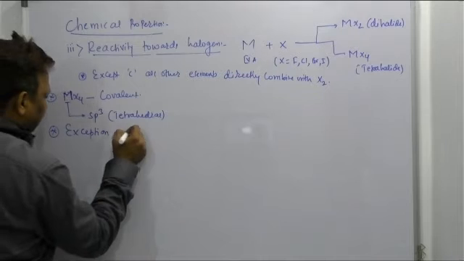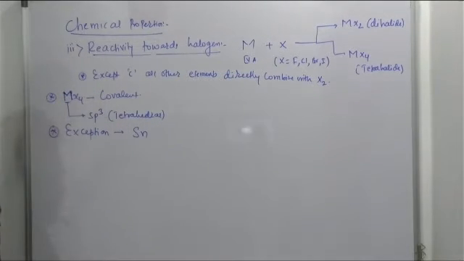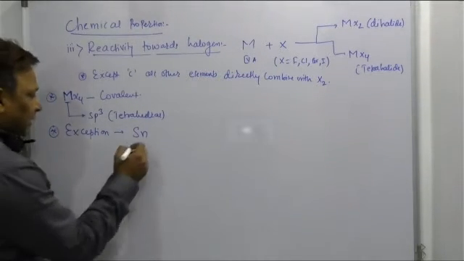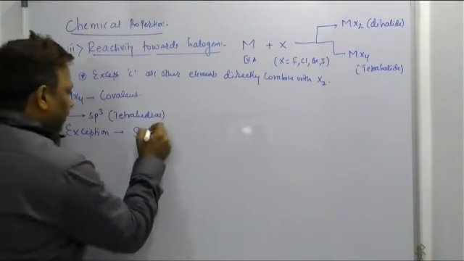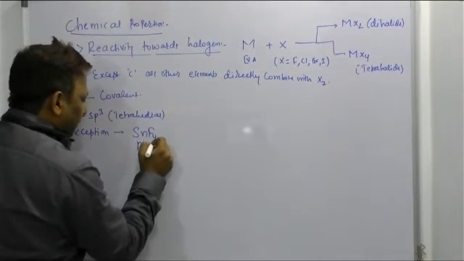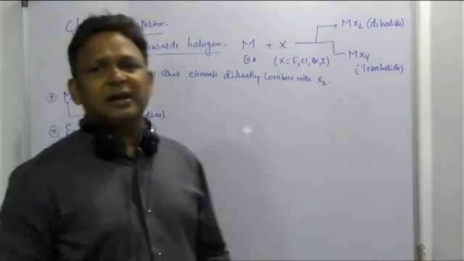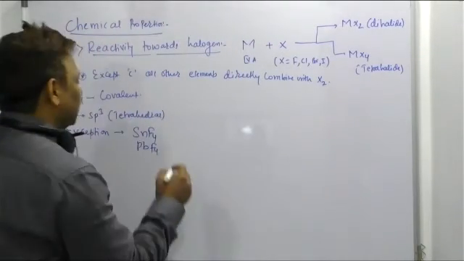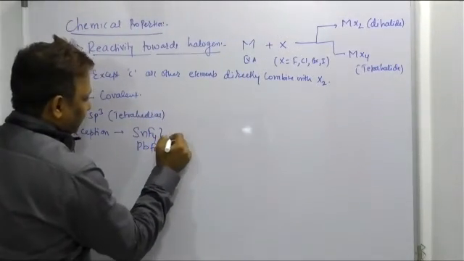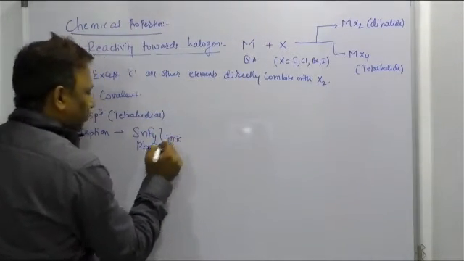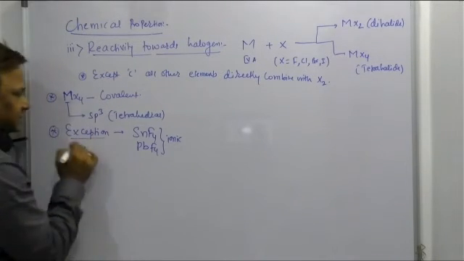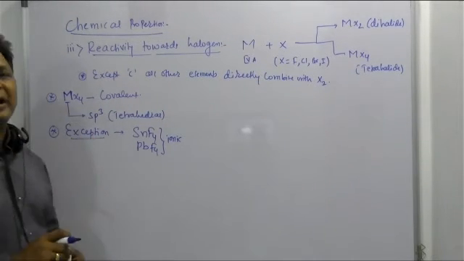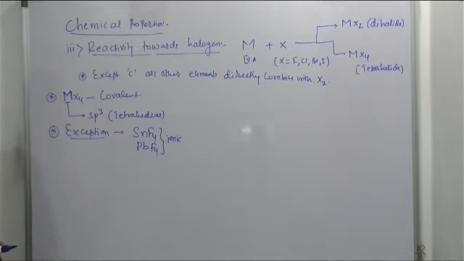There are exceptions for the tetrahalides: one exception for tin and another for lead, Pb, with a halogen like F4. SnF4 and PbF4 are ionic in nature. MX4 compounds are mostly covalent, but some exceptions can be seen with SnF4 and PbF4. They are ionic in nature.